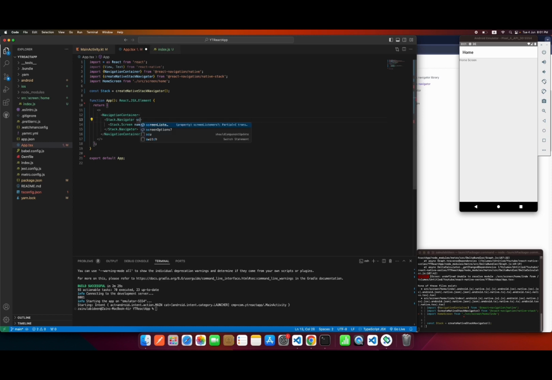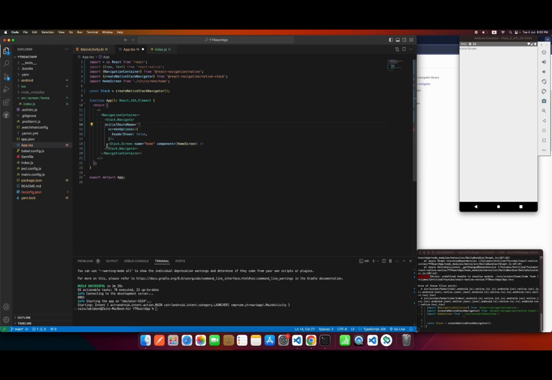There's a property called screenOptions, and inside this screenOptions you can say headerShown false. In this case you won't see that toolbar. And there is one more very important property which is called initialRouteName.